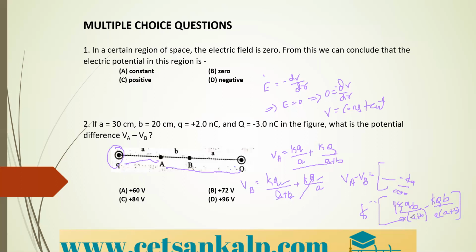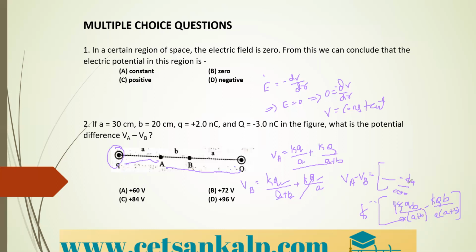Okay. So K will be taken out. So take the K out and substitute all the values and you can simplify. If you simplify, you will get the answer that is plus 60 volt. That is option A you will be getting here. That is plus 60 volt is the answer.